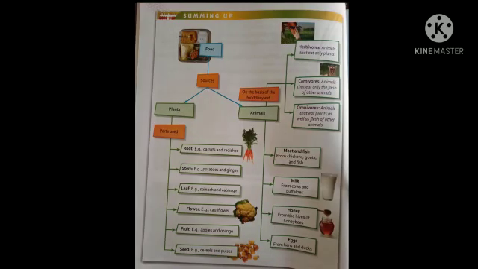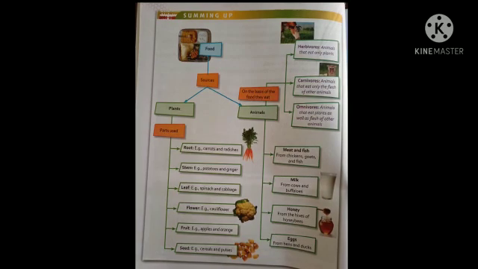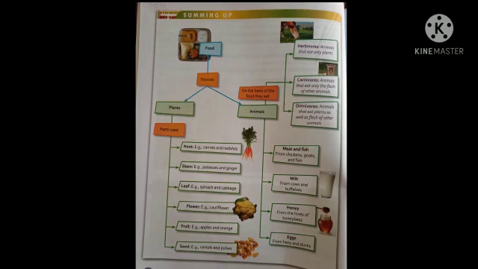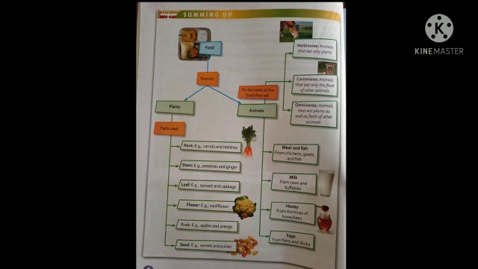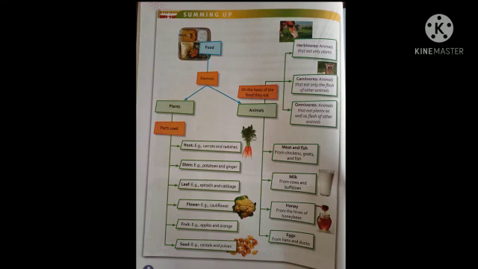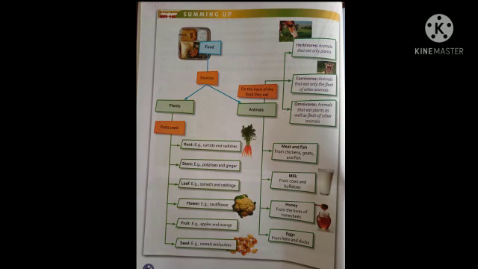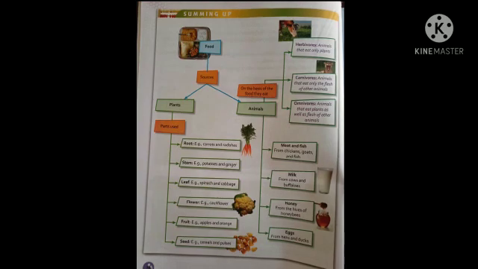Now this is it in this chapter. Here is given a summing up of the whole chapter, so we will quickly go through this for better understanding of the chapter. Food has sources that are plants and animals. Parts of plants used as food are root like carrots and radish, stems like potatoes and ginger, leaf like spinach and cabbage, flowers like cauliflower, fruits like apples and oranges, and seeds like cereals and pulses.